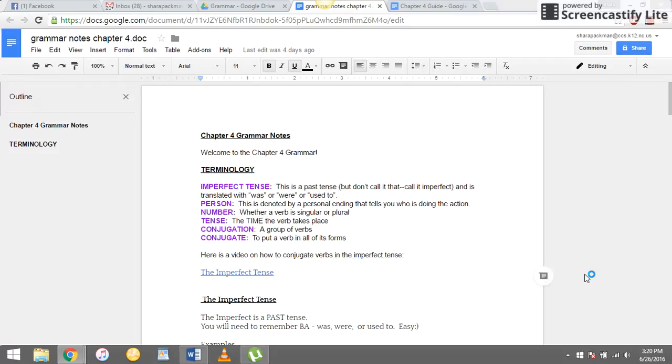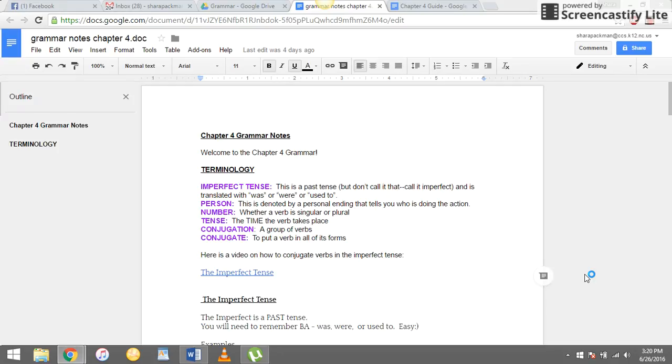I don't know how many there will be, but this is the first of them if there are more than one. And we're going to talk about the things that you're learning in Chapter 4. There's two big concepts. One is a new verb tense and one is a new noun case. So we're going to start with the Chapter 4 grammar on the verbs.